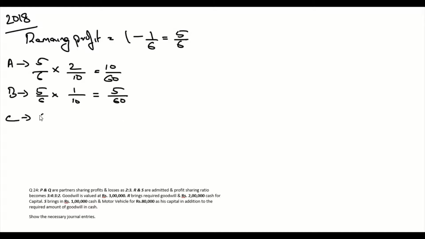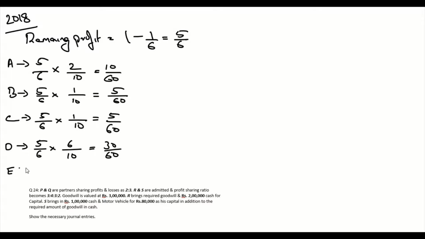Then we have C, 5/6 multiplied by 1/10, that is equal to 5/60. Then we have D, which is remaining share 5/6 multiplied by his original share in the firm at the beginning of the year, which is 6/10, which is equal to 30/60.